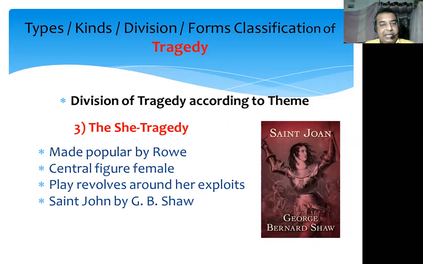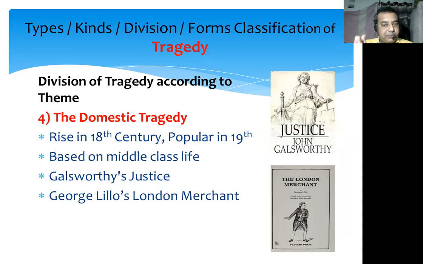The she tragedy, as the name implies, is based on the life of some female character. The central character in this type of tragedy is a woman, and the whole story revolves around that character. The famous example is Saint Joan, written by George Bernard Shaw. And then the domestic tragedy, as the name implies, deals with the life and problems of middle class life. The famous examples are Justice, written by John Galsworthy, and The London Merchant, written by Lillo.